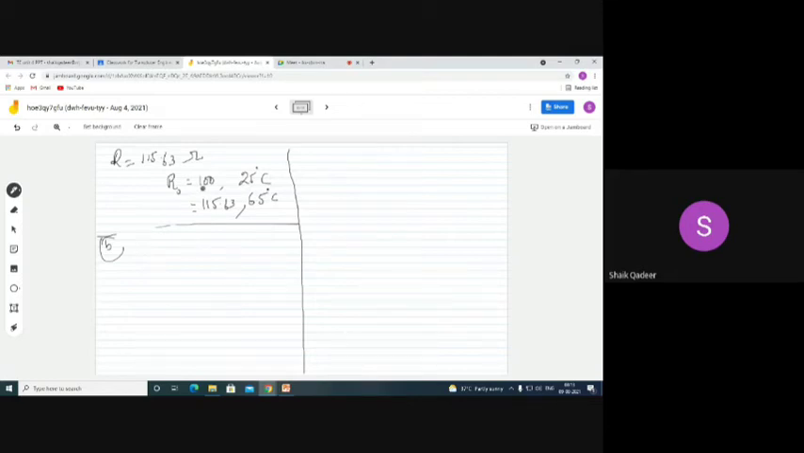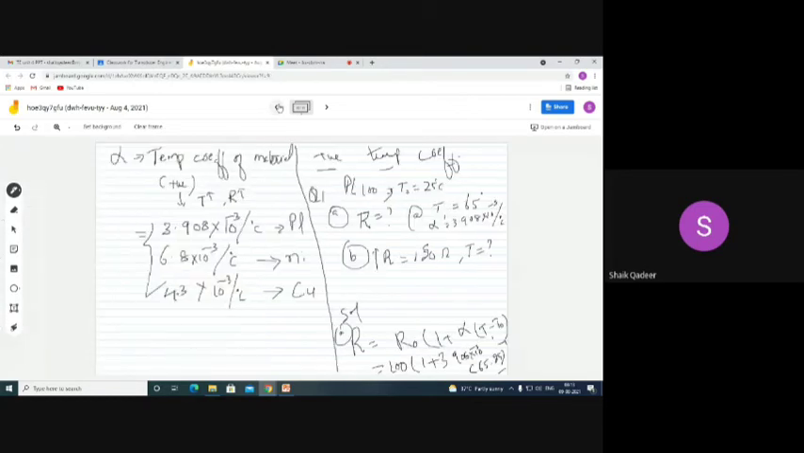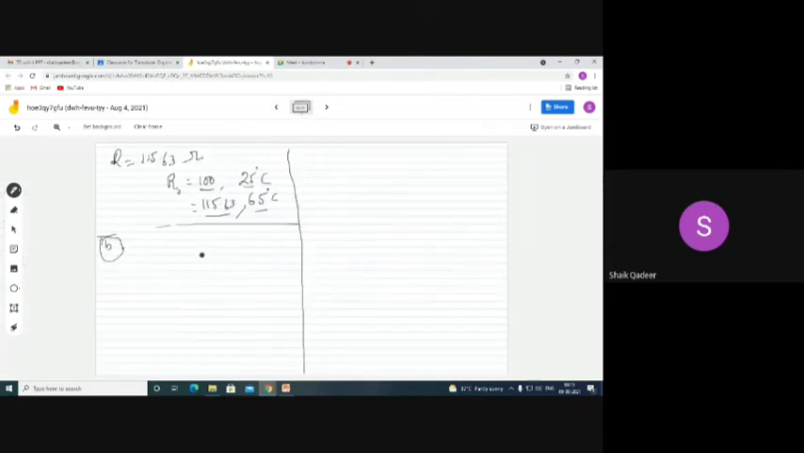If suppose resistance is 100, temperature is 25. If resistance moves to 115.63, temperature has increased to this much. If resistance increased to 150 ohms, what will be the value of temperature? The new gain in temperature.